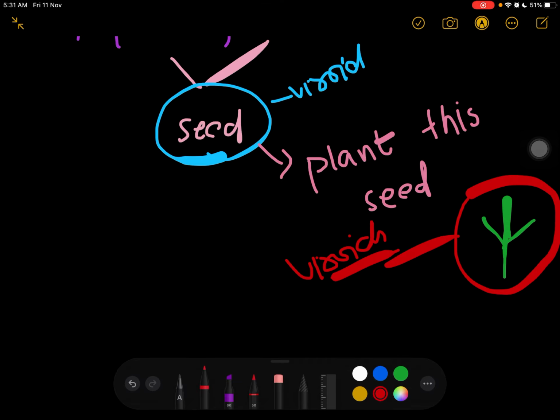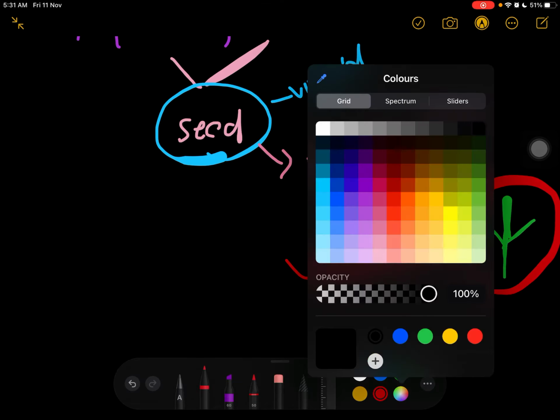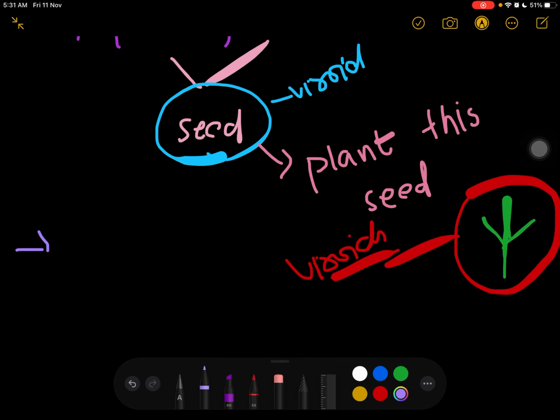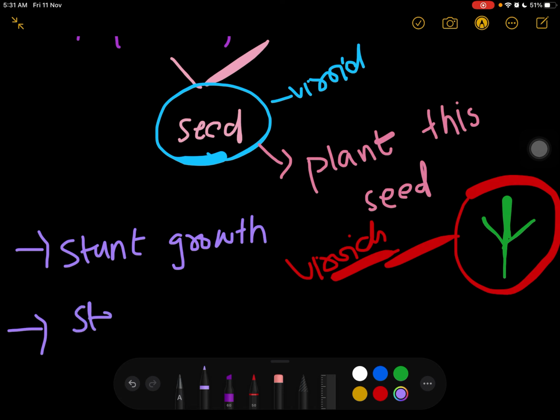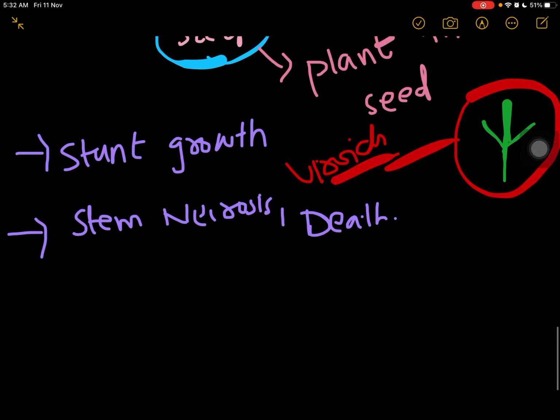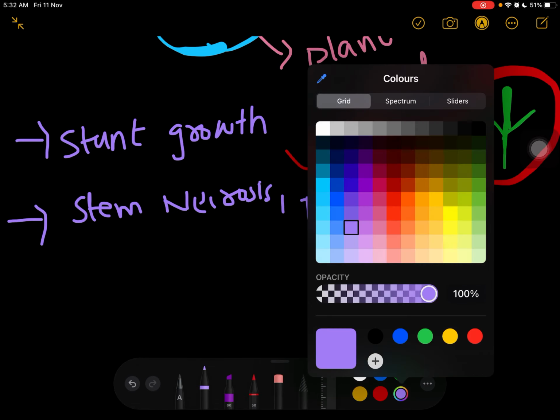Now what are the basically symptoms? Symptoms are that there will be stunt growth, like the growth will be stopped. Moreover, it will lead to stem necrosis and then death of the plant. And then we are having RNA silencing.